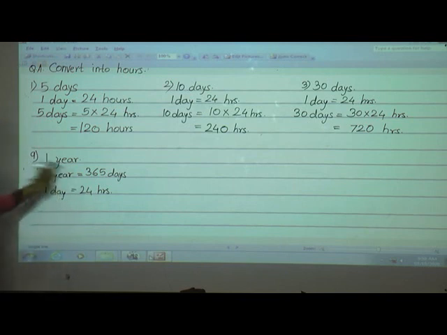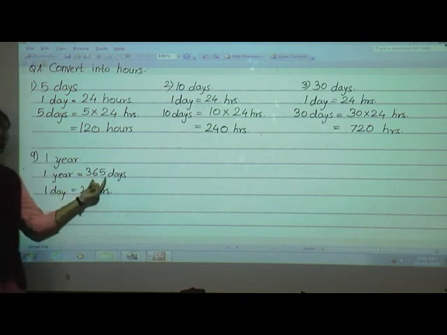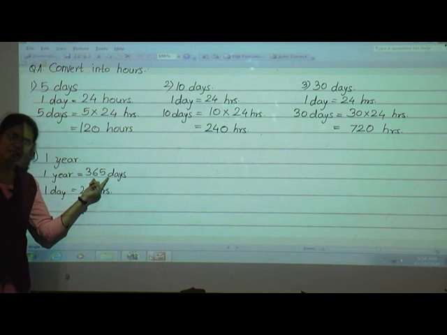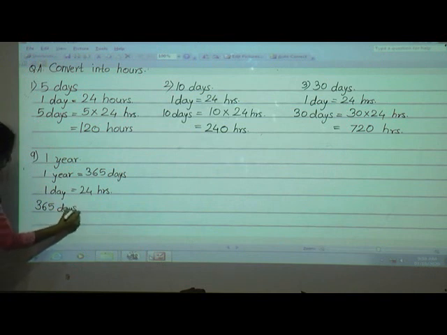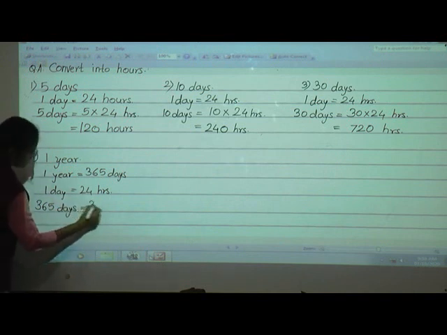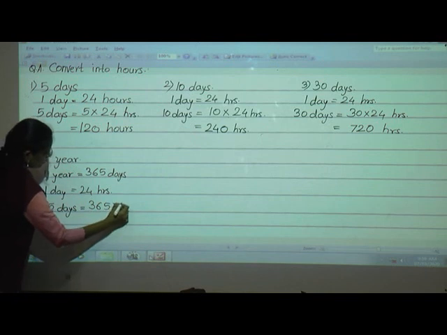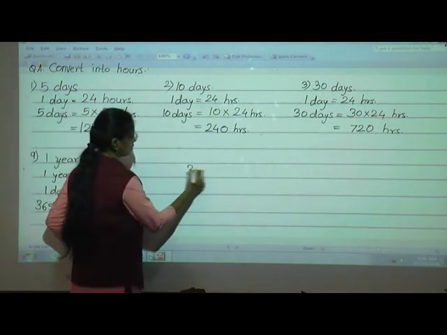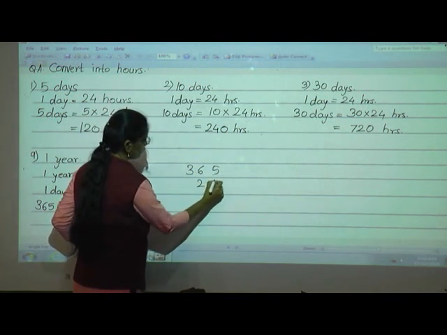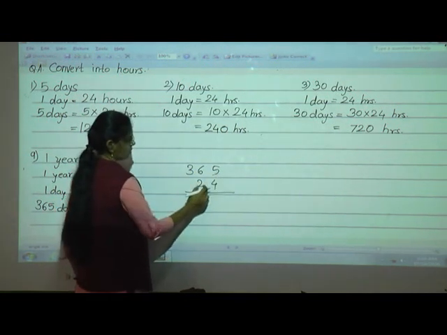Now how many days are there? Here we have 365 days, meaning 1 year. So here we will write 365 days is equal to 365 into 24. Now here I will show you the multiplication. 365 into 24. First do the multiplication.